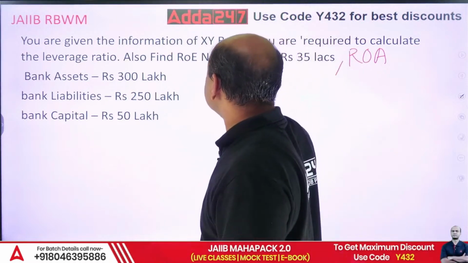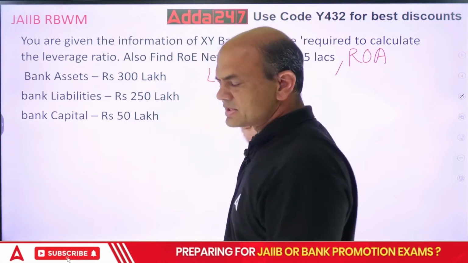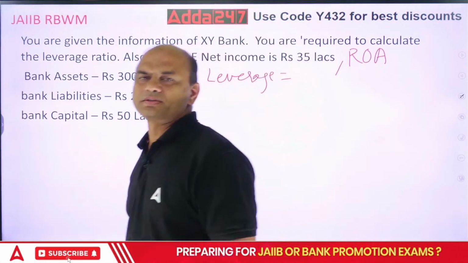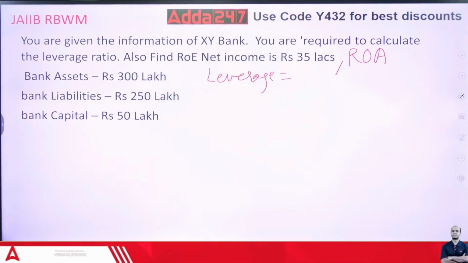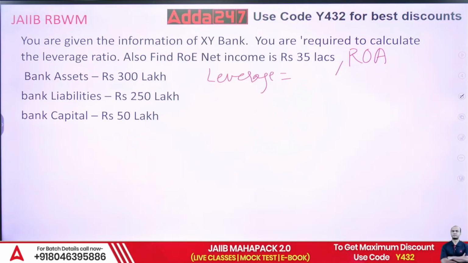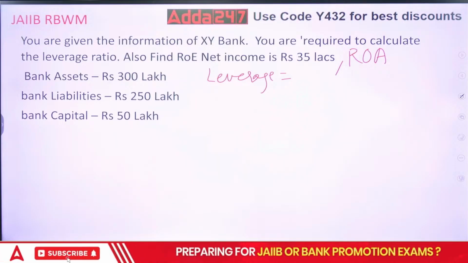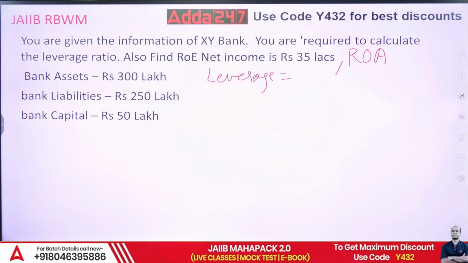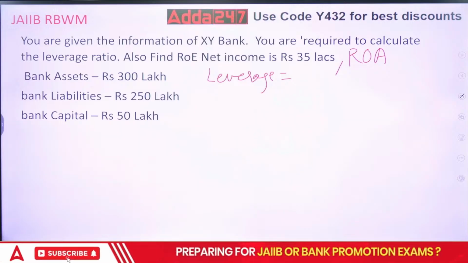What is leverage ratio? Everyone, give me the formula first. Formula for leverage is assets upon capital.